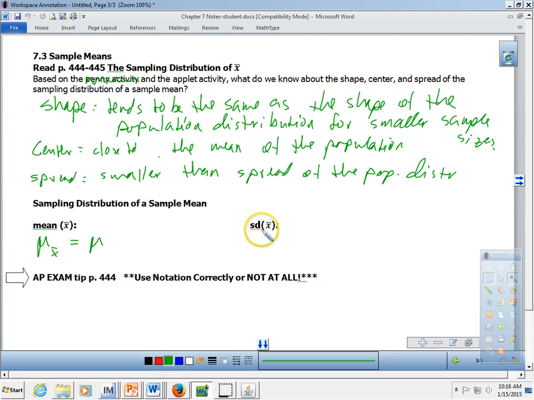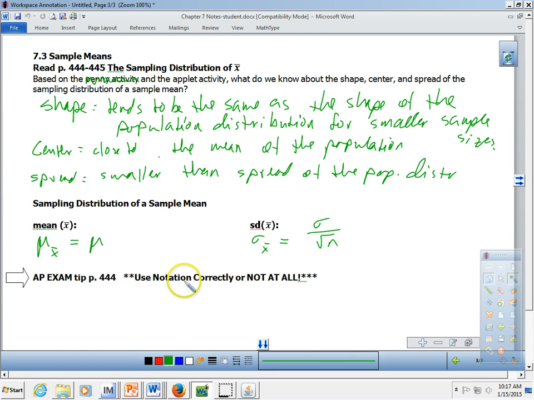Standard deviation of x bar, which would be sigma sub x bar, okay, is going to be smaller than the population standard deviation. As a matter of fact, how much smaller? Well, what we do is we take the standard deviation and we divide it by the square root of the sample size. And again, without a whole lot of reveal of where that comes from, if we can just accept that and move forward, because we do know it's going to be smaller, and it's going to be smaller by a factor of the square root of the sample size.